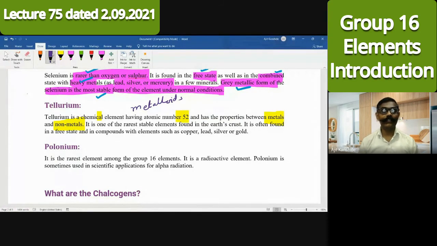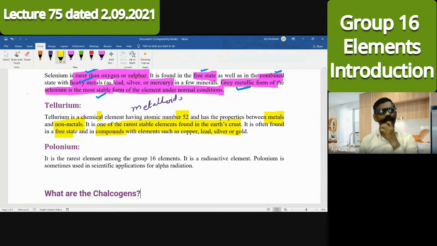So tellurium is a metalloid. It is among the rarest stable elements found in the earth crust. Rare earths, previously they were called by a different name; their abundance is very low, though somewhat more than this, but a different name is there. Previously they were considered rare elements, therefore we still carry that name. Among the stable elements, it is one of the rarest, and it is found in the free state as well as the combined state.